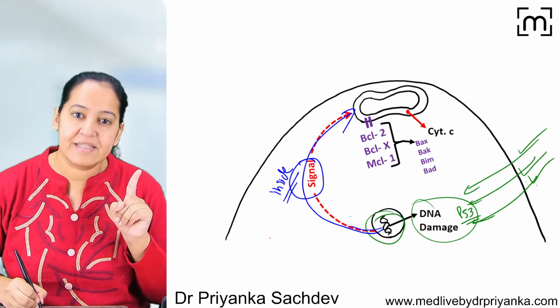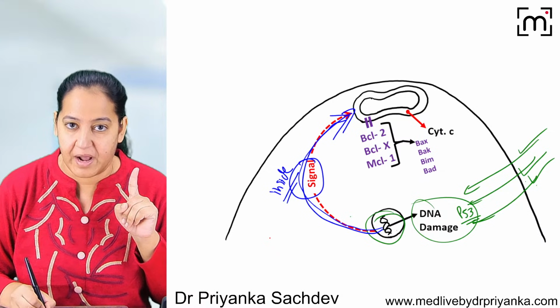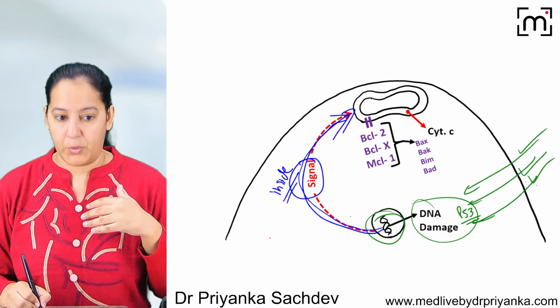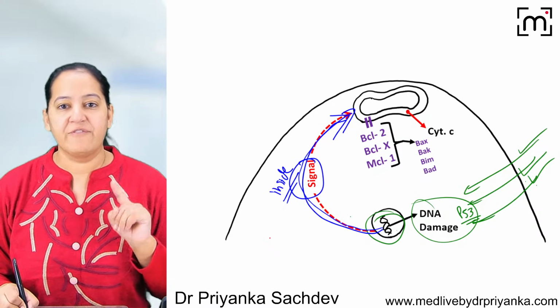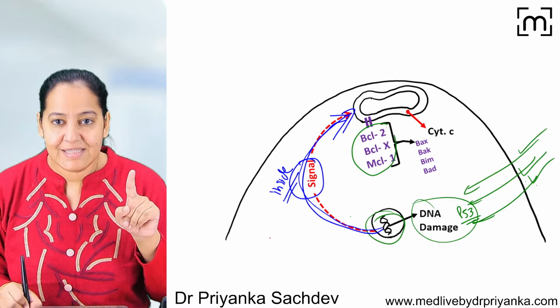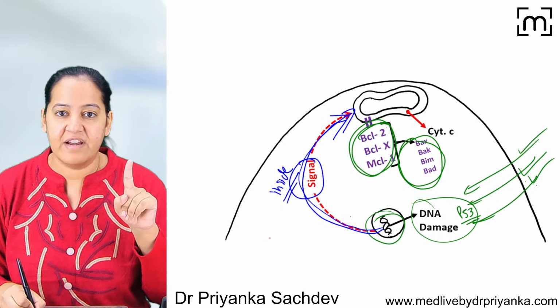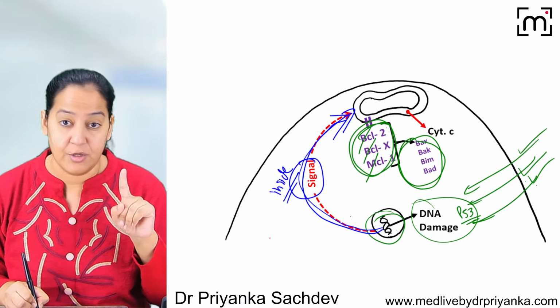So when the signal is coming from inside in the intrinsic pathway, the signal is given to the mitochondria. As soon as the mitochondria receive the signal, okay, I have to commit suicide. So what will it do? It will replace the duties of those guards. It will replace these 3 guards with 4 other guards. Initially we had BCL2, BCL-X and MCL1. You get many questions here.